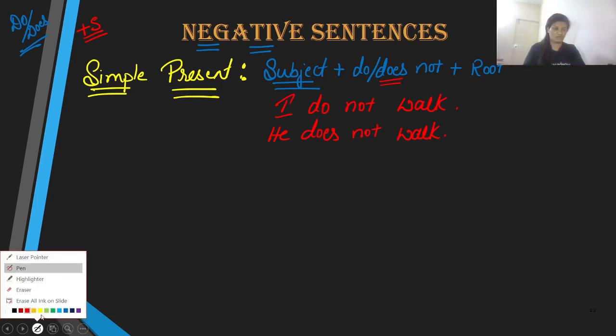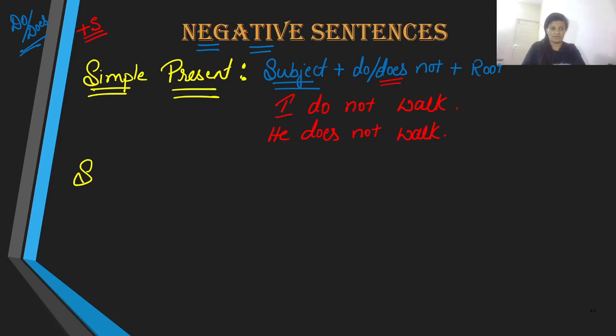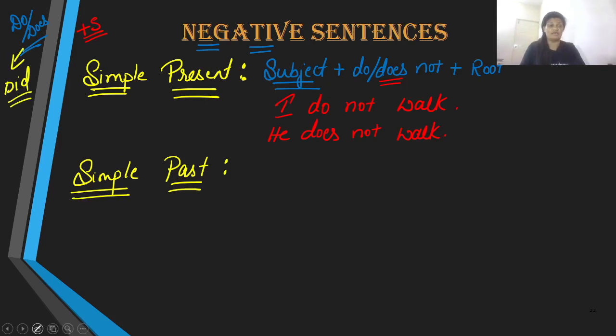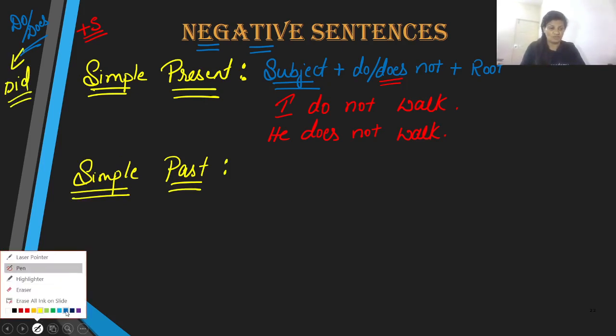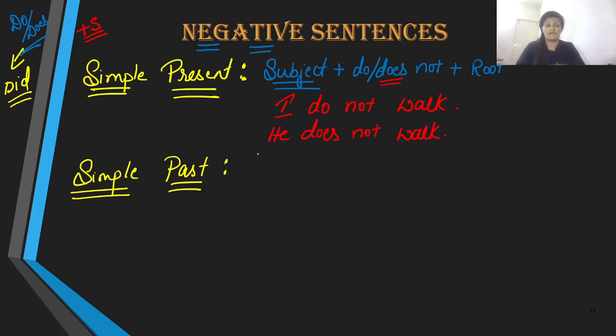Now let us talk about simple past. Again, it is a very interesting concept. Pay attention. The past tense of do or does is did. Remember we discussed it earlier? It is did. So what is the sentence structure of past tense in negative?